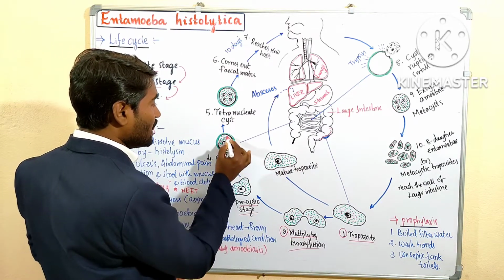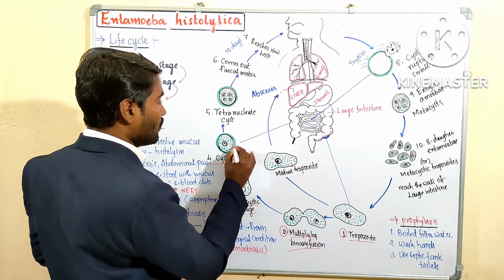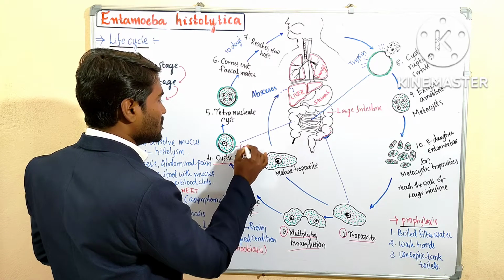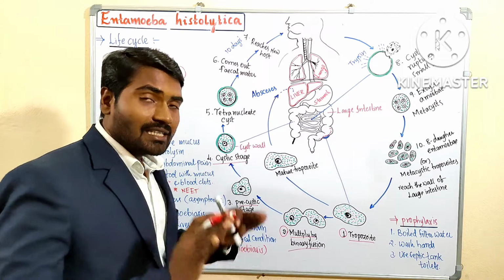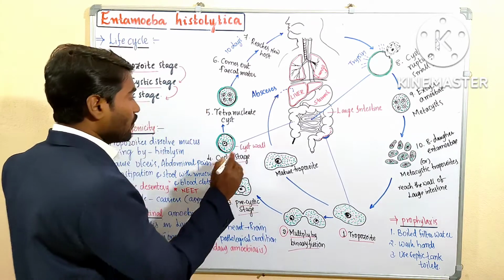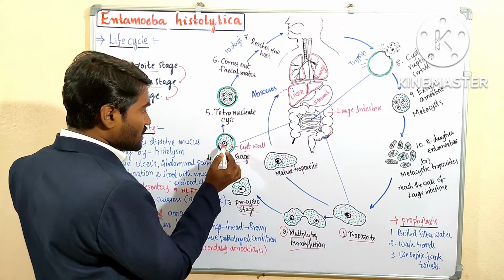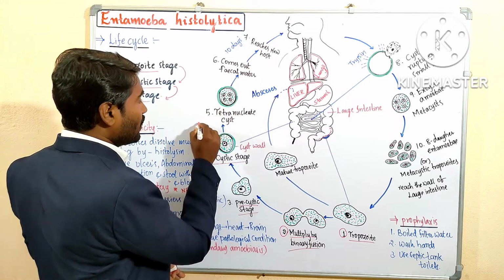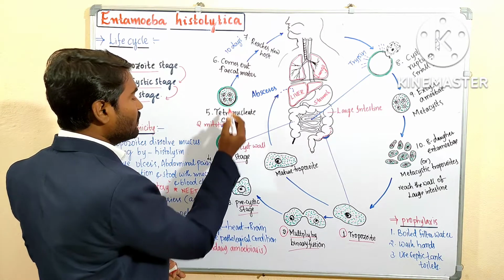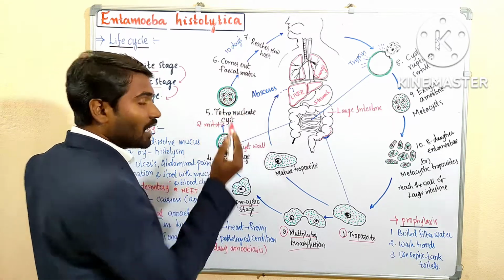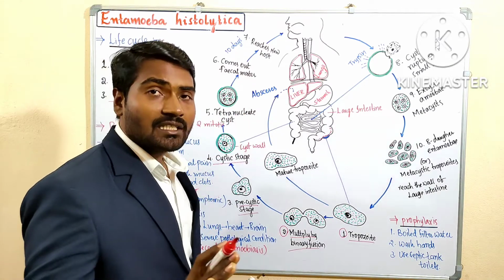This outer layer is called the cyst wall. So this stage is called the cystic stage. After formation of the cyst, the nucleus divides by two mitotic divisions. After two mitotic divisions, the nucleus becomes four daughter nuclei. At this condition, we can call it a